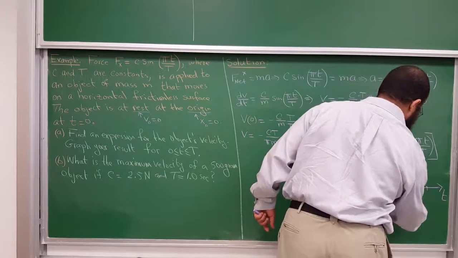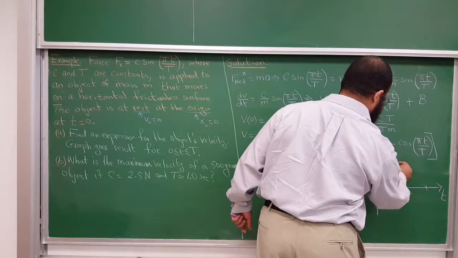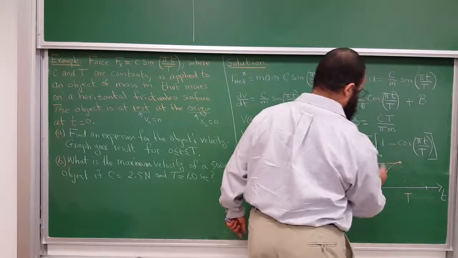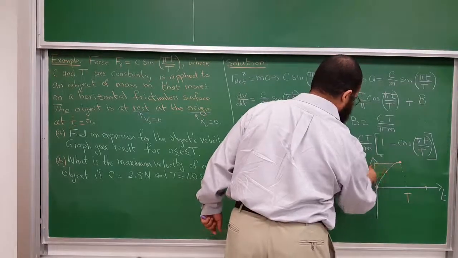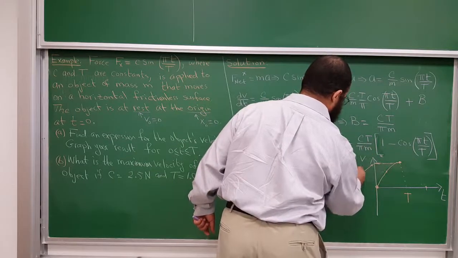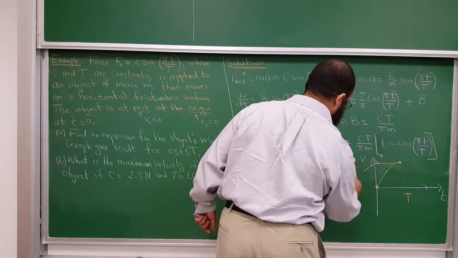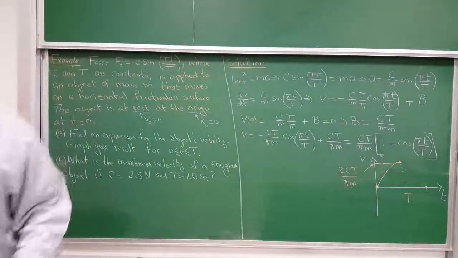So this is when t is equal to capital T, we get this. And this maximum value of velocity is what? 1 minus -1 is 2, so this value here will be twice this number, C capital T over pi m. Okay.